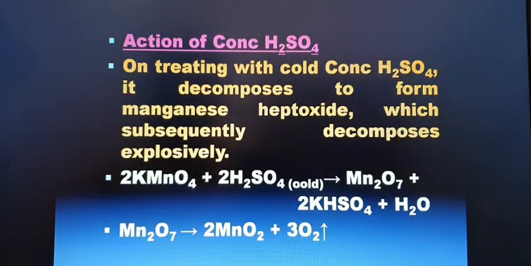Action of concentrated H2SO4. On treating with cold concentrated H2SO4, it decomposes to form manganese heptoxide, which subsequently decomposes explosively into manganese dioxide and liberates oxygen.